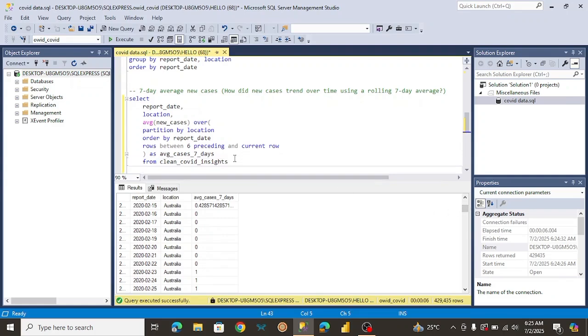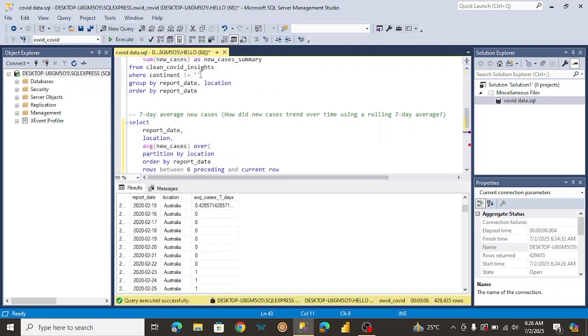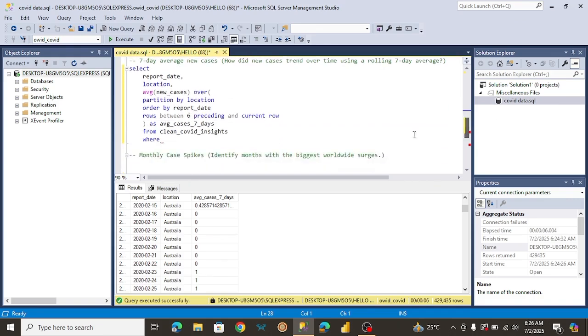To make this more interactive, I want to filter it by a particular location. I also think it's best practice to copy this to get rid of the locations we don't need. So let me copy this and paste it down here.